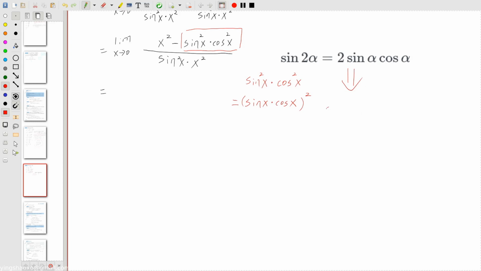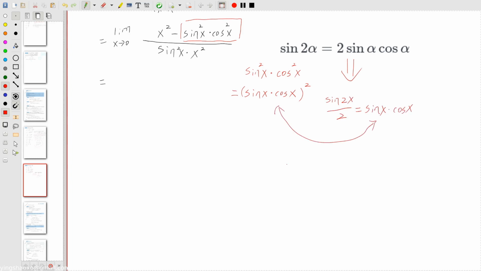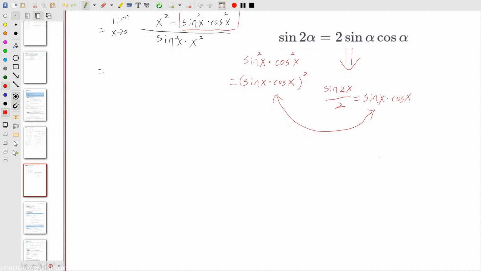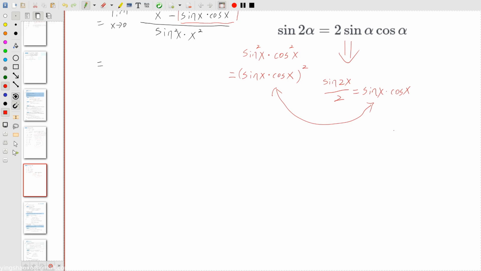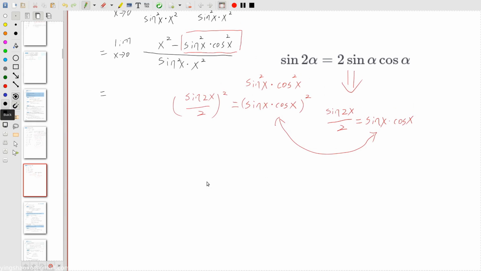For example, now we can say sine 2x over 2 equal to sine x times cosine x. Did you find the two sentences, or as I could say, it's just a string? But in mathematics, it's probably some symbols, as I would say. This is identically equal to this part. So since they look like the same thing, we could just do this. We say sine 2x over 2 squared equal to sine x times cosine x squared. So now one problem just solved.